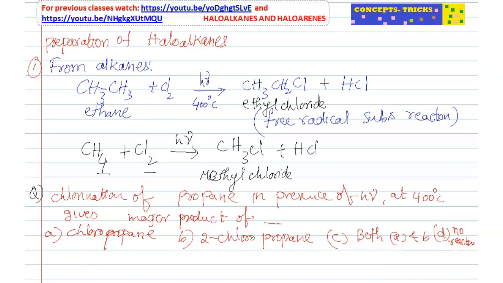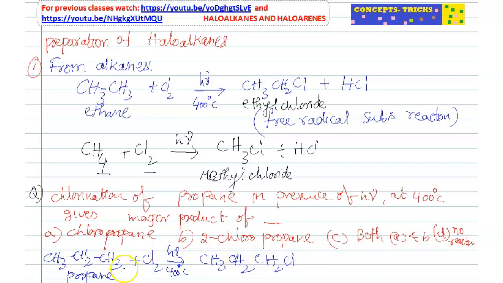So what is the answer, students? Here they mentioned propane, CH3, CH2, CH3. So this is propane. So in presence of chlorine, sunlight at 400 degrees Celsius, normally CH3, CH2, CH2Cl will come because one of the hydrogens is replaced by chlorine, and also CH3, CHCl, CH3.